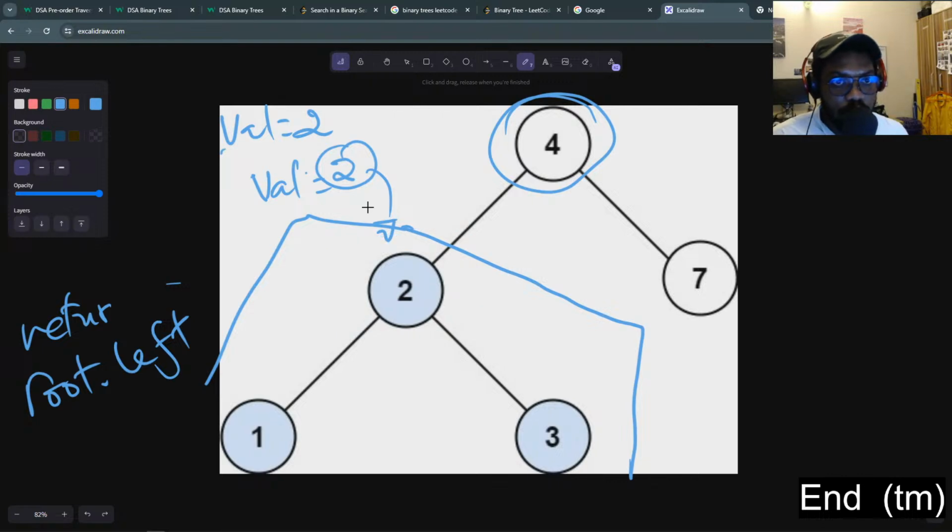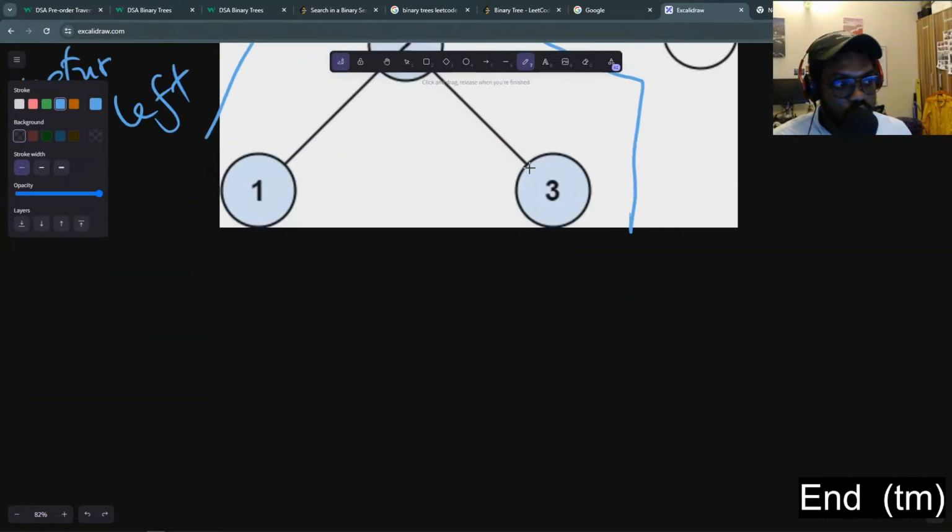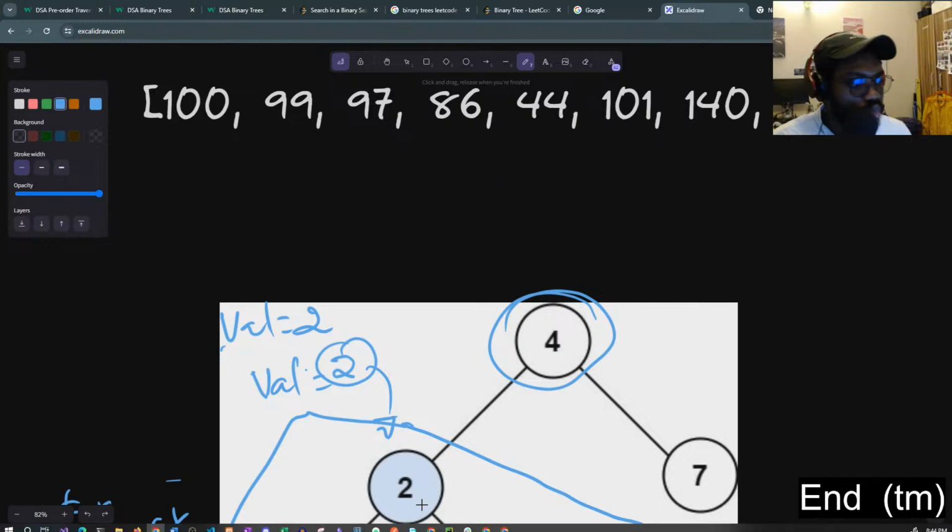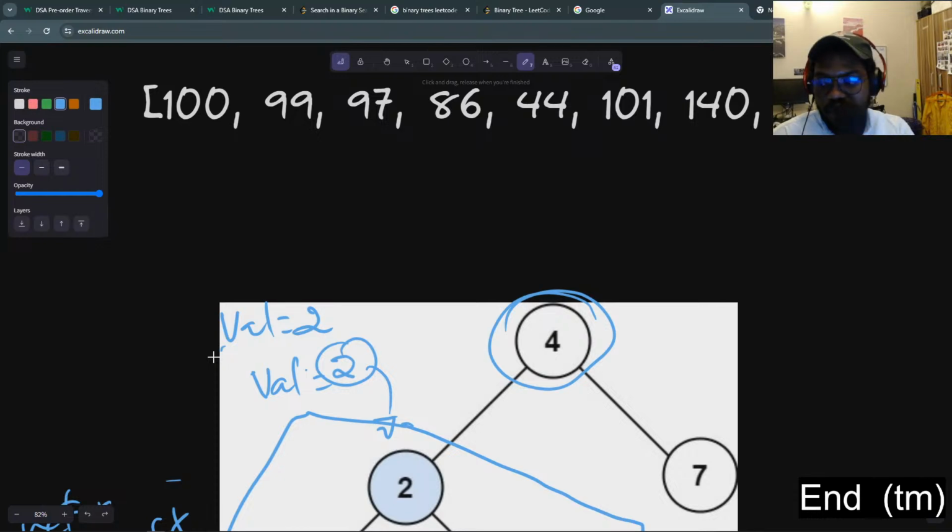Now the time is up. I think I'll provide the code for this tomorrow, or I can put it in the Discord server for us to even talk about it more.